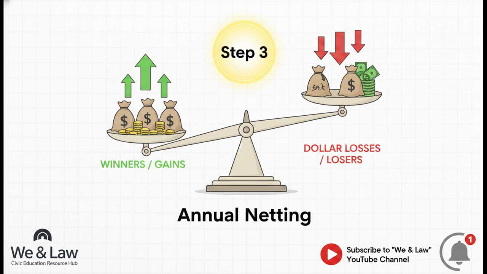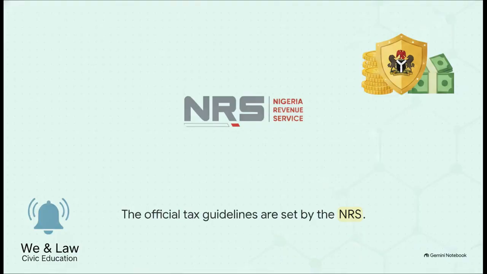Under these guidelines, this dollar loss is legally available to be aggregated with your gains for annual netting. The takeaway here? You don't just pay taxes on your winners, you actually get to subtract your losers. I want to remind everyone that this isn't just some legal theory we're kicking around. This is the official, codified NRS procedure designed to standardize the market.